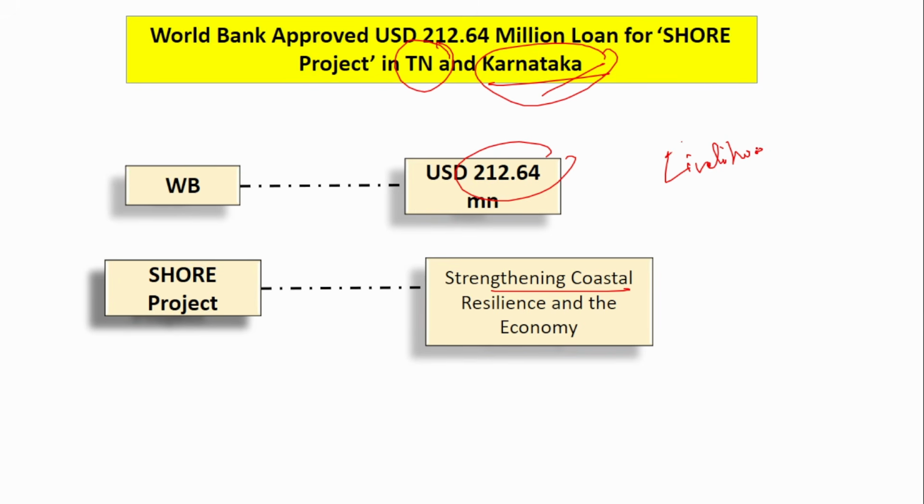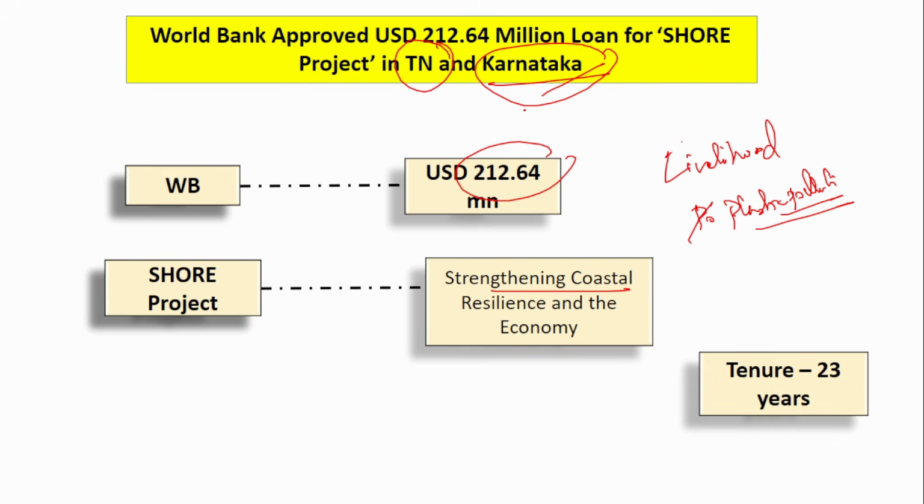The aim is to strengthen the coastal line to improve the livelihood of the people who are living along the coastal line, and to reduce the pollution, especially the plastic pollution, around the coastal lines of these two states. This amount has been provided for this purpose of the SHORE project. The total tenure of this loan is 23 years. Who provides this loan? We know that the World Bank provides it, but under that, the IBRD, one of the arms of the World Bank, provides this 202 million loan whose tenure is 23 years.